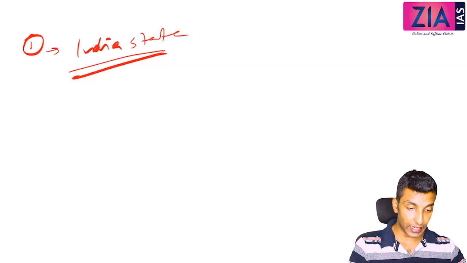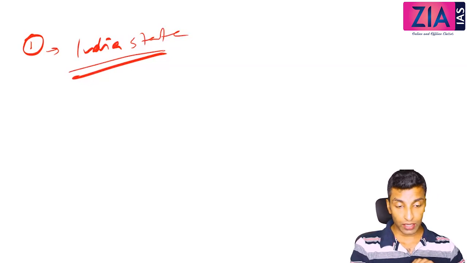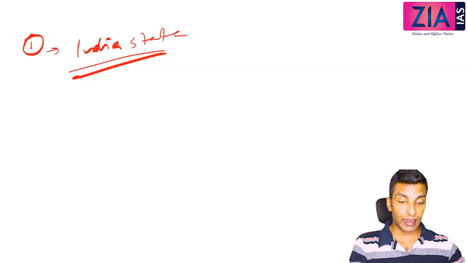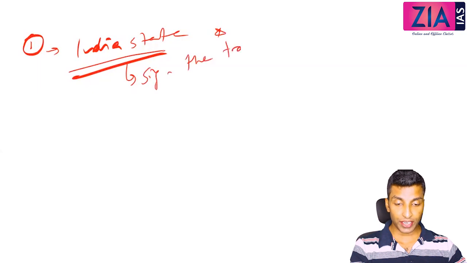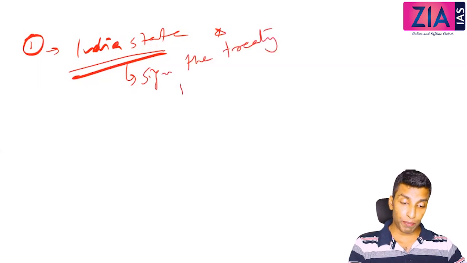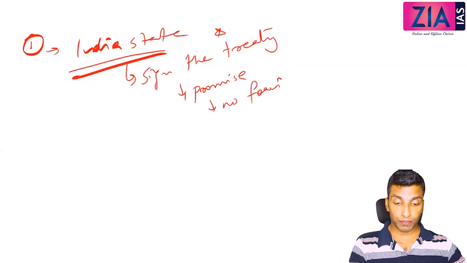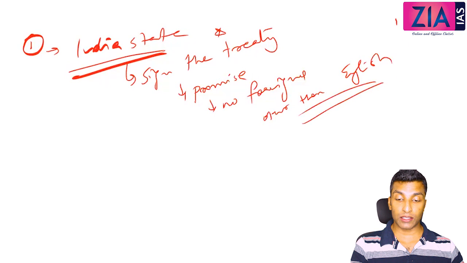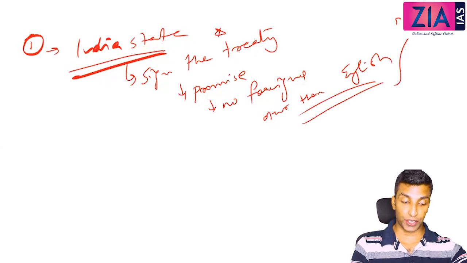So the local Indian state that signed this treaty has to make a promise to the East India Company that they will not employ any foreigner other than English in their army. So that is the first point. Okay, so that is the first interference you can see from the English side if you sign the treaty.